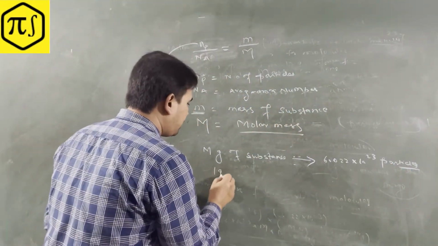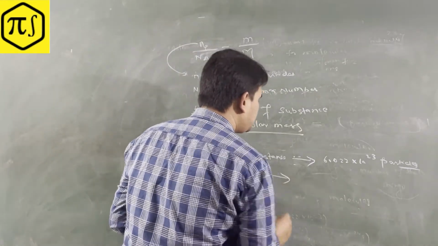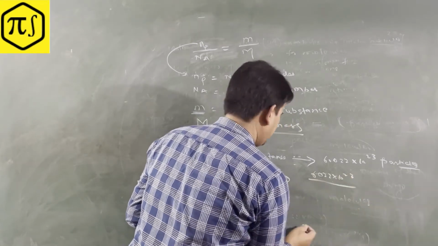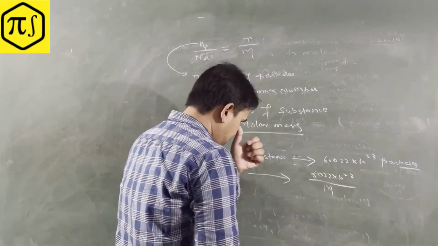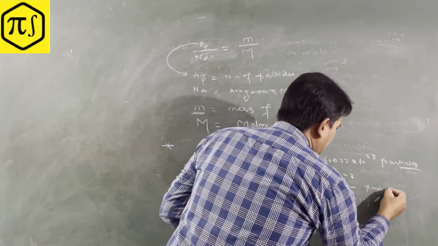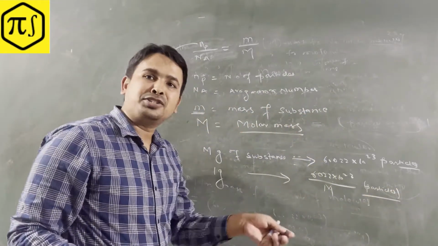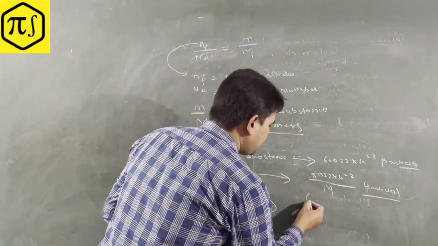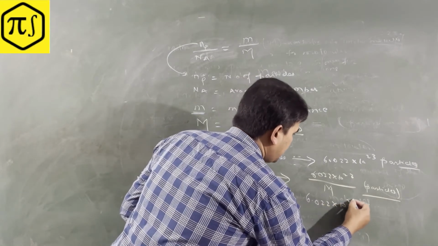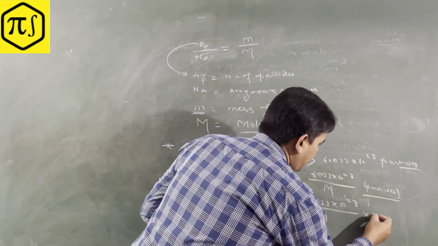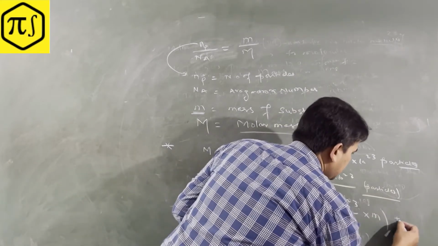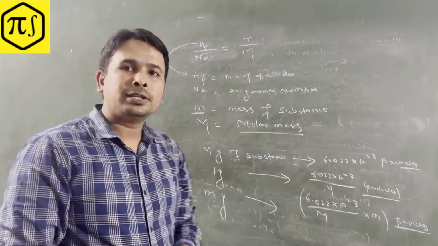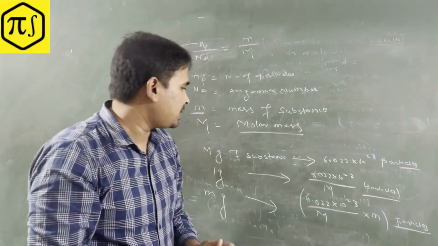Now in 1 gram, how much? 6.022 into 10 to the power 23 divided by M. This many particles, right? Now in m grams, it is 6.022 into 10 to the power 23 by M into m. This many particles, right? So the sample contains m gram, which means this many particles.